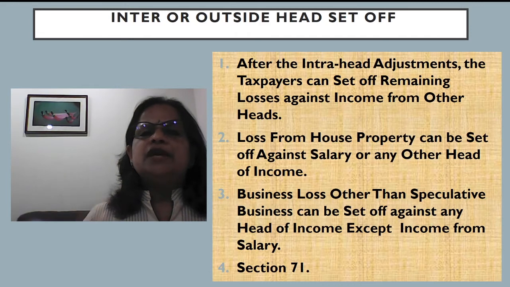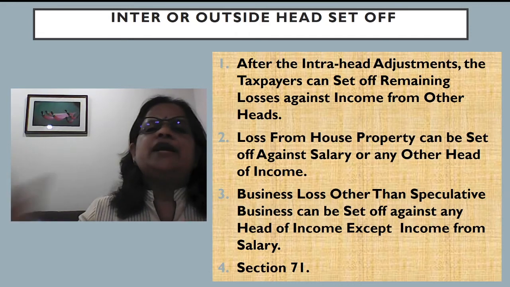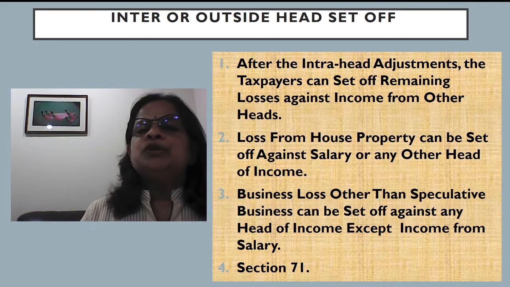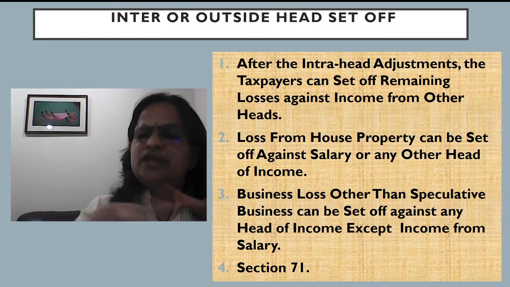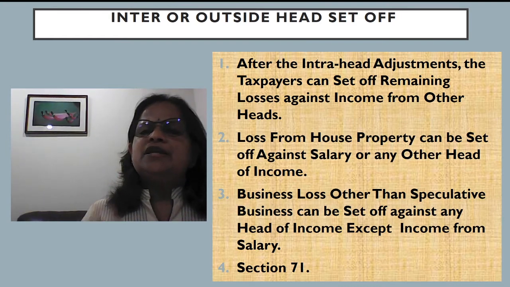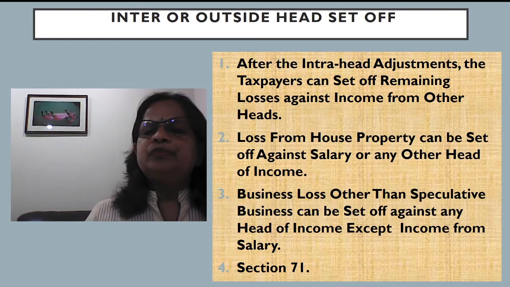Now, inter or outside head set off. That means one head of income against another head of income. We have 5 heads of income. So, salary against house property, like that other adjustments I am going to tell you. So, after the intra-head adjustment, within the same head of income, if adjustments are not possible, then the taxpayers can set off remaining losses against income from other heads. So, one head can be adjusted with a totally different head of income. So, loss from house property can be set off against salary or any other head of income.